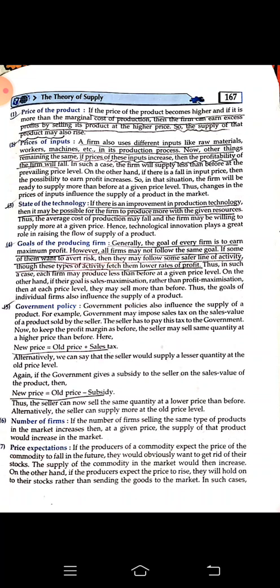Right? Next is price expectation, means in future. If we feel that at the given price at this point of time, today the price is really high, in future the price will decrease. So we will just wait. We are speculating. We will be waiting that okay, in future as the price will decrease, we will buy this. And if we find that right now the price offered to us is the best price and in future it will increase, so consumers will start buying at this point of time.